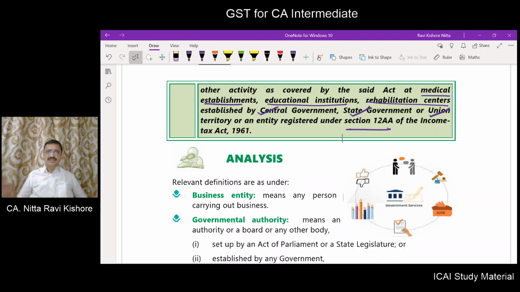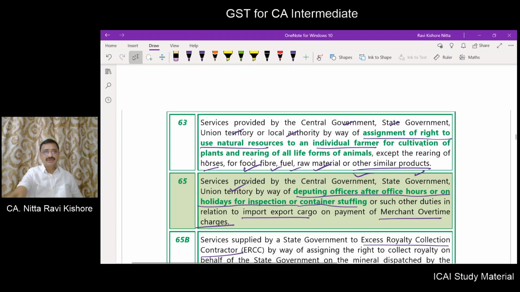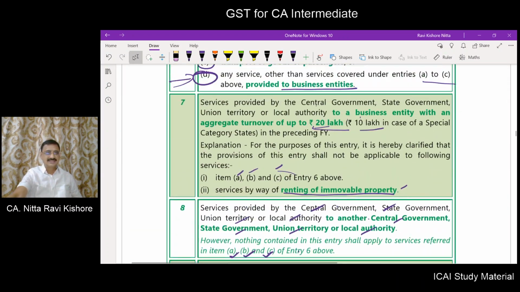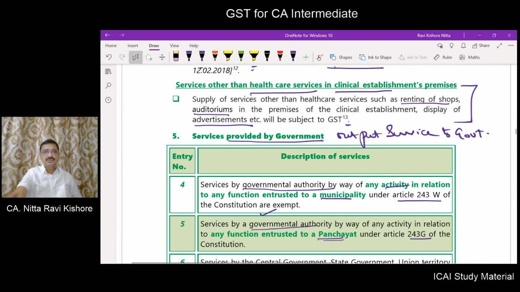Now, all these entries, what we have done is we went through those entries. At the time of going through those entries, we tried to understand the meaning of those entries to a certain extent, but we left out certain explanations, or certain analysis, or certain definitions in respect of certain terms which were included in those entries.